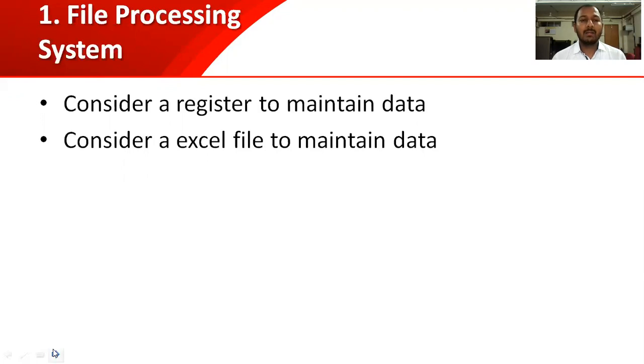Now, let us turn the same example into a technical one. Consider you are using an Excel file on a computer or a machine or laptop, wherein you are storing the information of all the customers in an Excel file for maintaining the data. This is called a file system. What are the different problems that we will face if we use such a file processing system? We are going to see that in this lecture. I hope the example is clear. I will repeat the example in short. Consider you have a jewelry shop and you are maintaining the data of all customers whose some amount is pending.